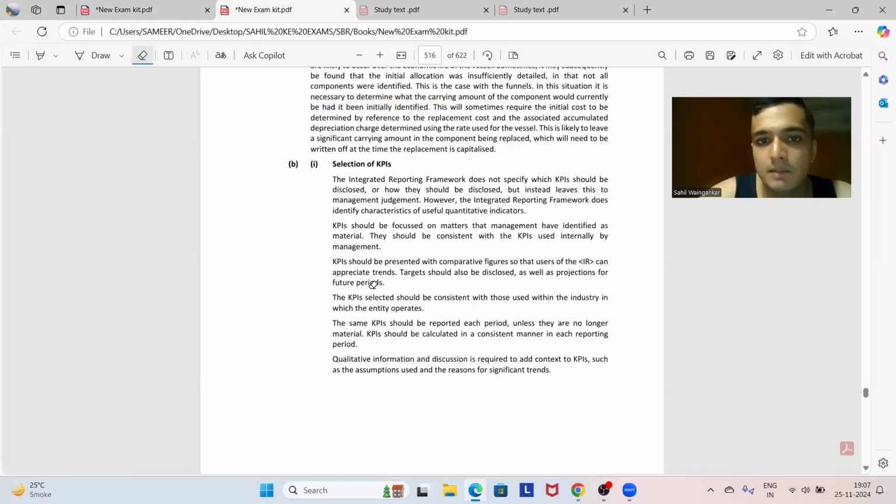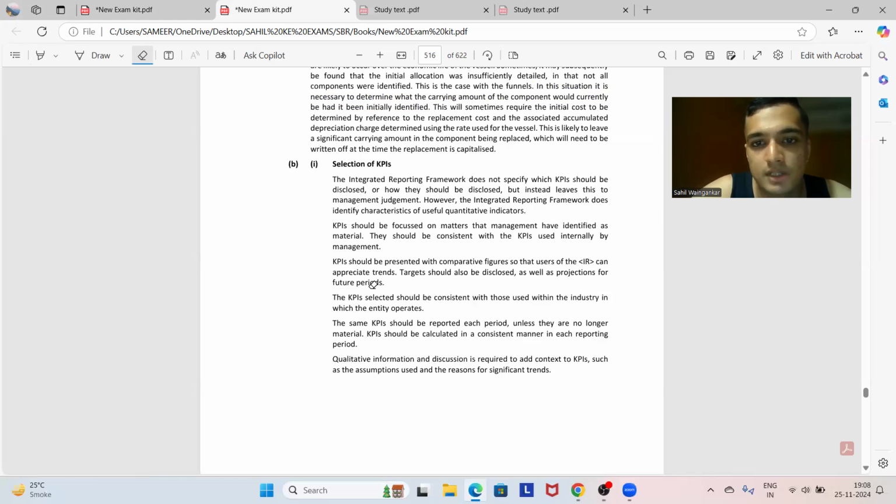देखो, अब अपन ने material का point cover किया था. They should be consistent with the KPIs used internally by the management. KPIs should be presented with comparative figures so that the users of the integrated report can appreciate trends. Targets should also be disclosed as well as projections for future periods.